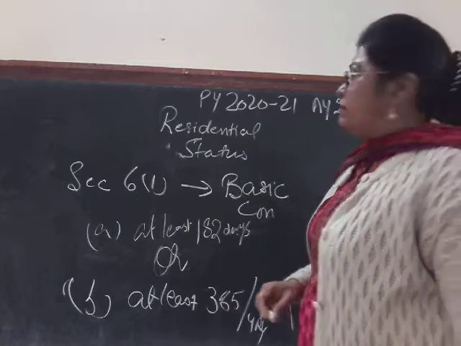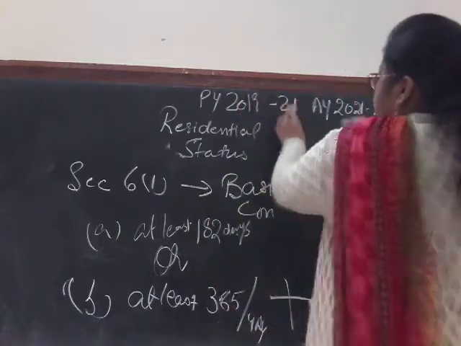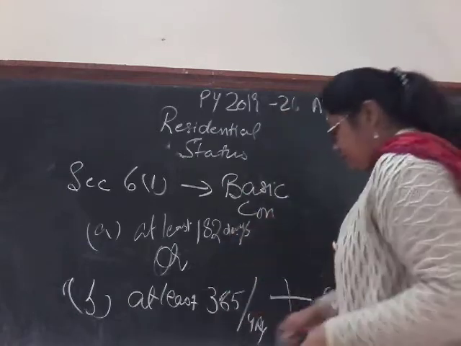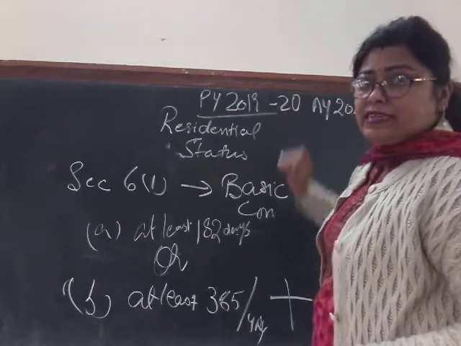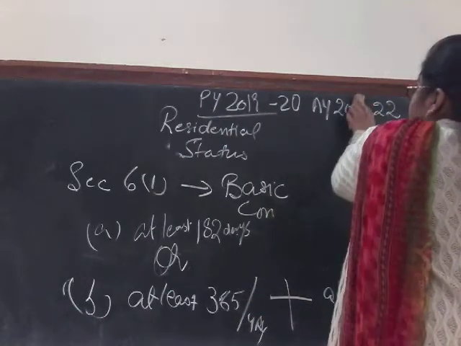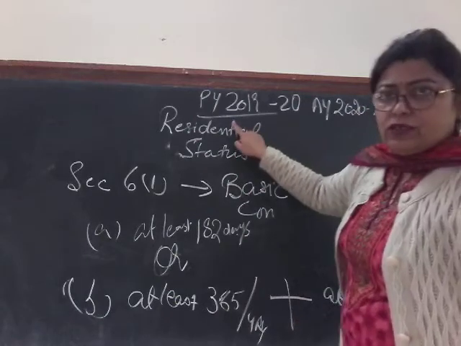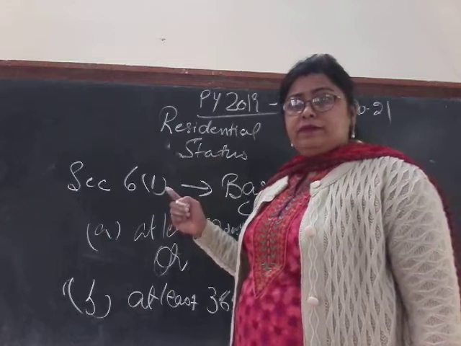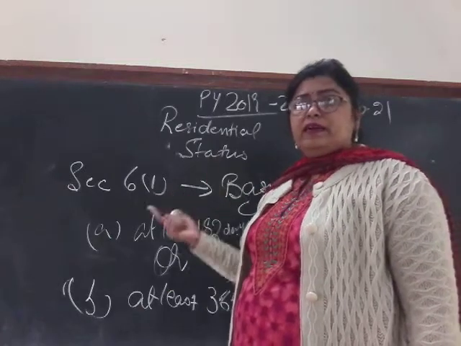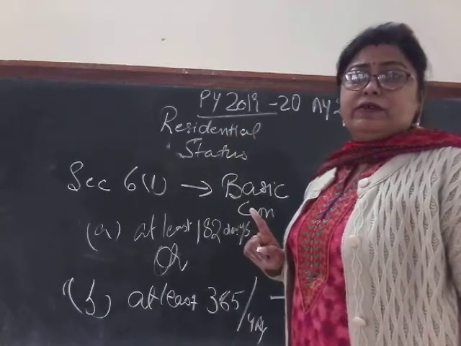And if our previous year is 1920, as it is in this case, that is the income earned during 1920, then our assessment year is 2020-2021, and this is your relevant previous year, because our whole mechanism, we are going to calculate the income and the income tax liability on the basis of this year. This is the relevant previous year.